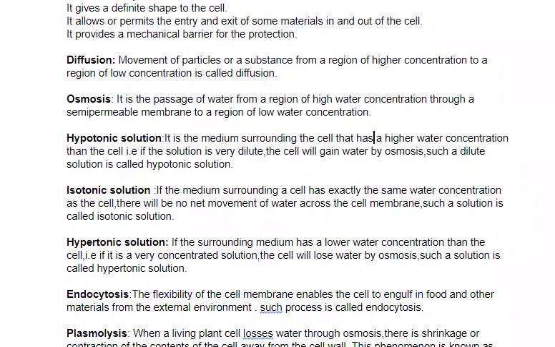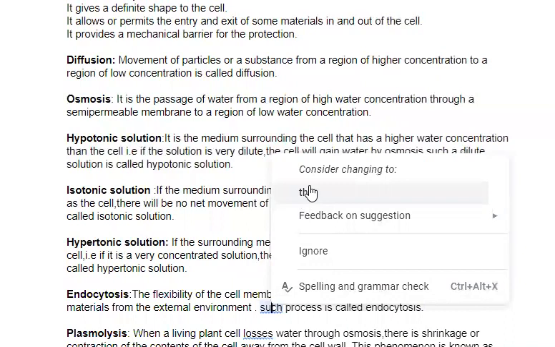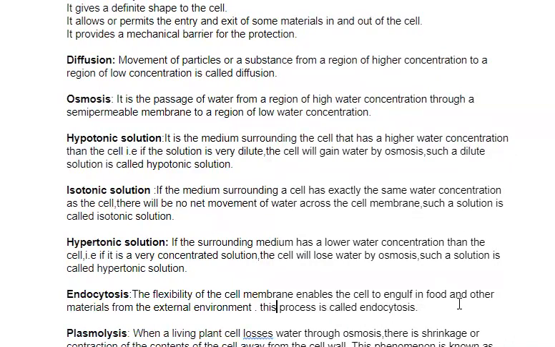Now, what is endocytosis? The flexibility of the cell membrane enables the cell to engulf food and other materials from the external environment. For example, in amoeba, the whole food is engulfed by the amoeba. This process is called endocytosis. So flexibility of the cell membrane enables the cell to engulf food, for example, in amoeba.